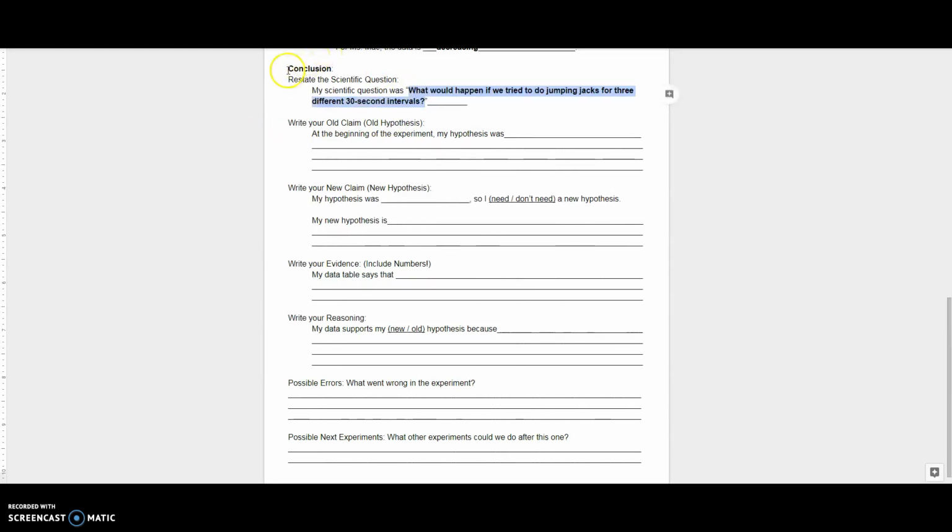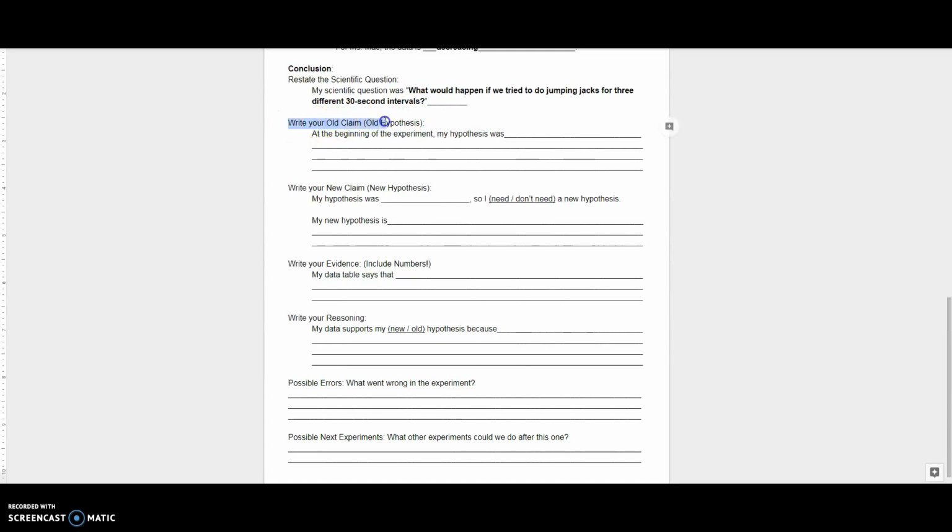And it's good to restate the old scientific question. We're restating the question just like we would do in ELA. So here's our question. What would happen if we tried to do jumping jacks for 3 different 30-second intervals? Make sure you have that written down.